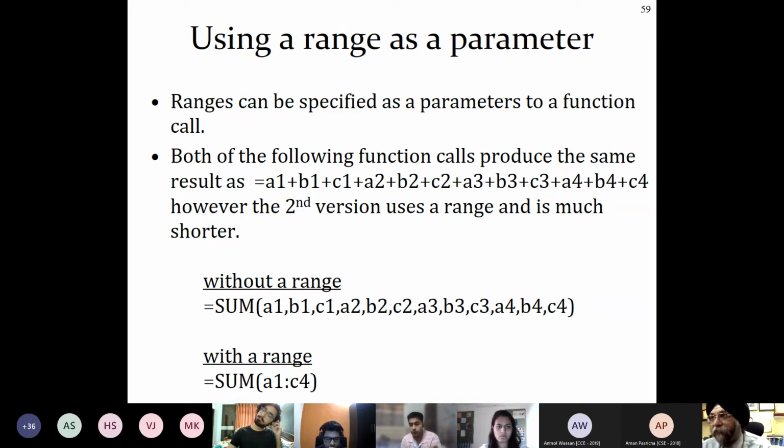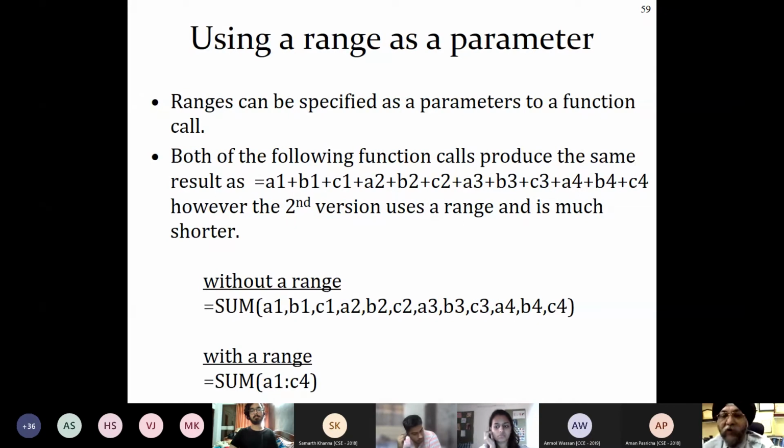How much is the answer? What you need to do? 78. Yeah, 78, sir. Ritika, 78? Fine. Okay, so this is coming up. This is how we can use ranges. If the ranges are there in your data set, you can use them instead of taking each and every cell address.